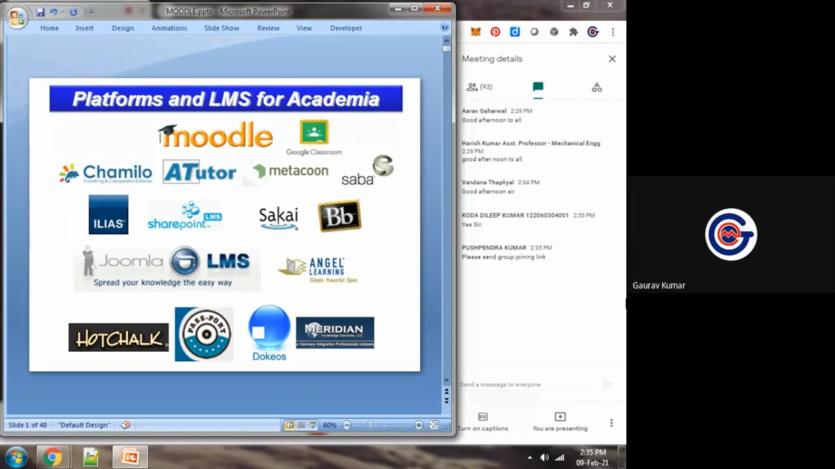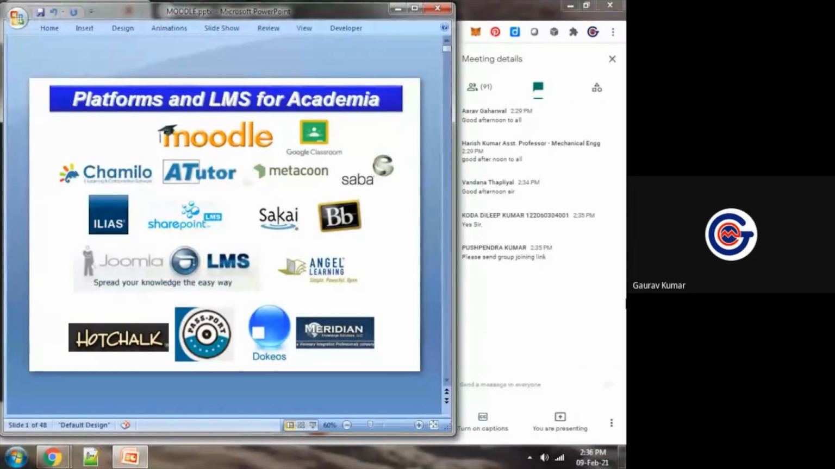In this session, we will discuss different online platforms, different frameworks for teaching and learning, and we will discuss which different features, which different modules we generally need for academia, for student-teacher interaction,